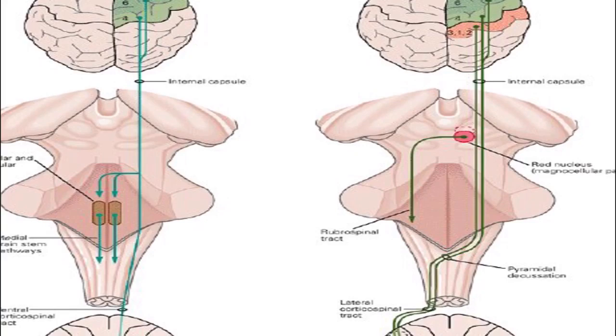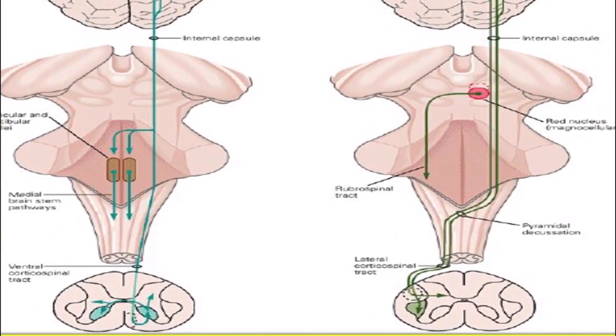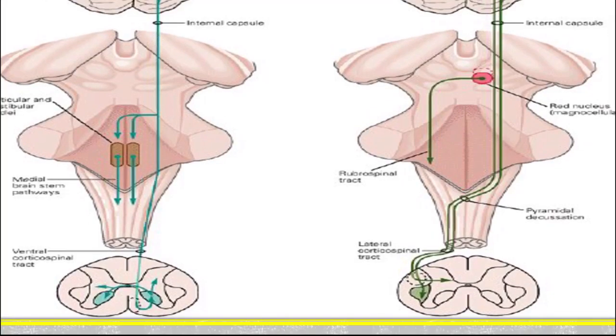At the pyramidal decussation in the lower part of the medulla, it will decussate to the opposite side, and via the lateral corticospinal tract it travels within the spinal cord and ends at the ventral or lateral aspect of the spinal cord. And this is the rubrospinal tract, which goes to the opposite side.